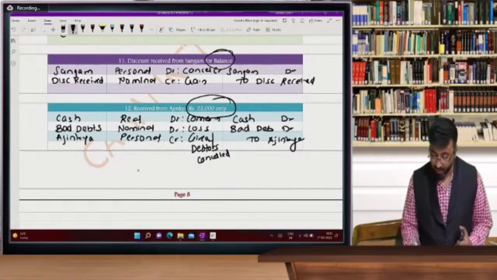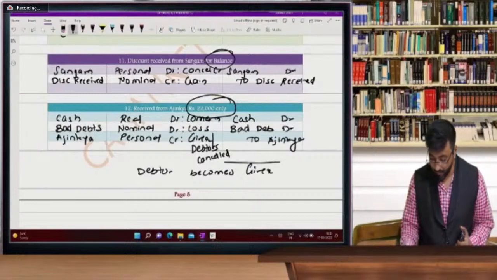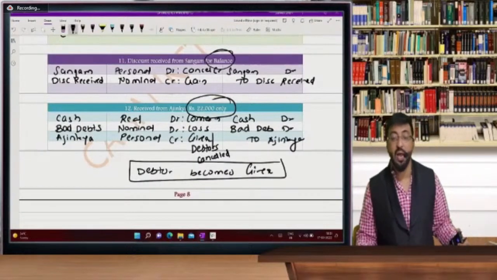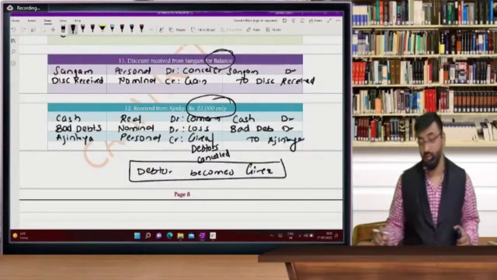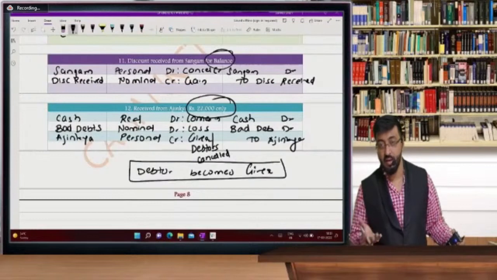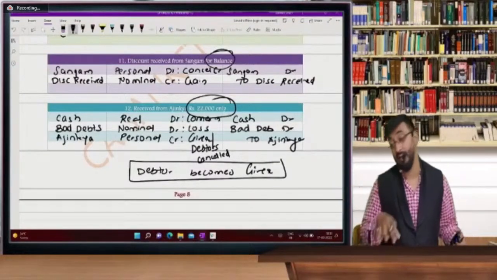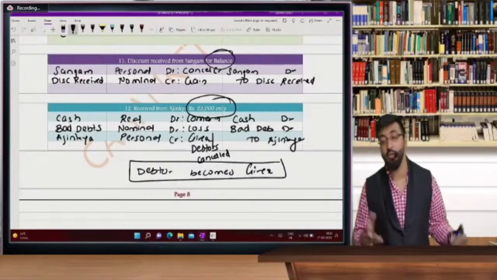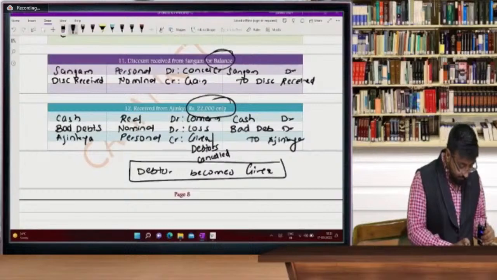Cancellation. So here, what is the rule? Debtor becomes giver. So whenever we have debtors, we are cancelling him. So debtor becomes giver. So apply this rule. So this is a science. And what is art? That I'm going to tell you afterwards. Why accounting is an art. Here, we are applying rule and passing entry. So we are following one science. Okay.